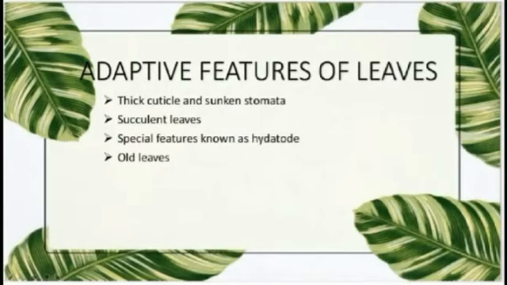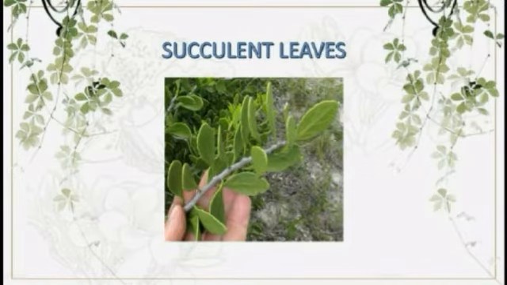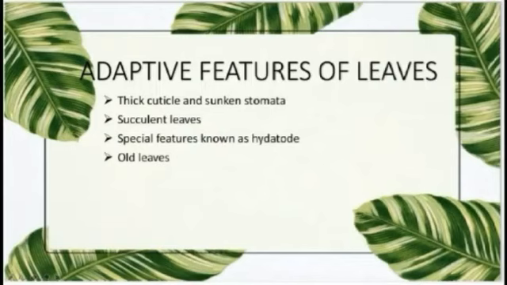Next, mangrove trees have succulent leaves. If you don't know what succulent leaves are, they are leaves that have thick fleshy tissues that can store water. This is an example of a mangrove leaf. As you can see, they are a bit thicker compared to the leaves that we always see. The leaf of mangrove trees has special features known as hydathodes that can eliminate excess salt.